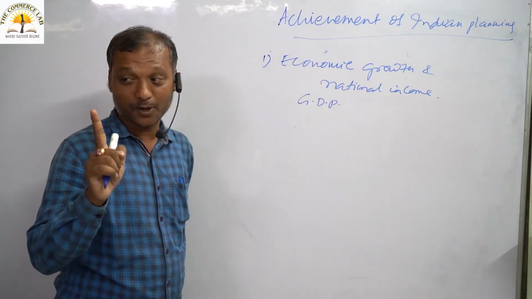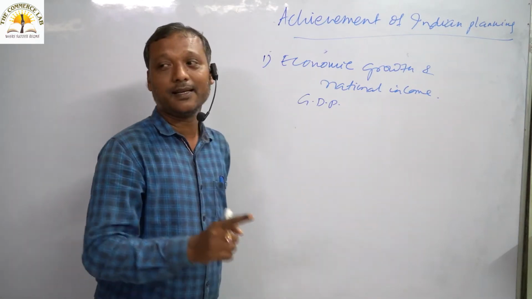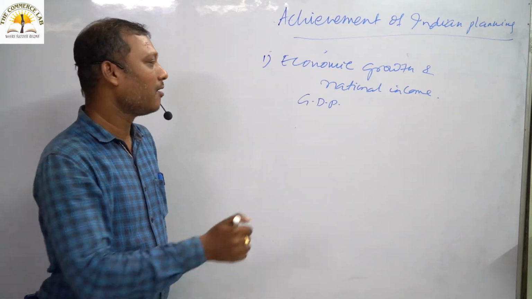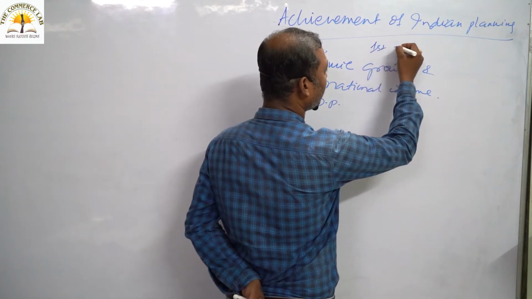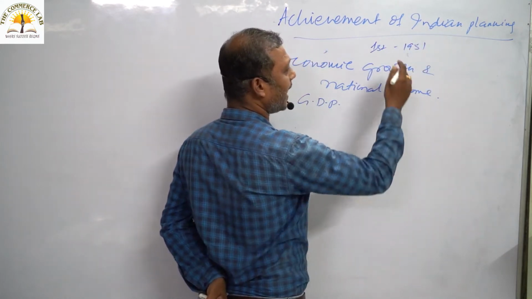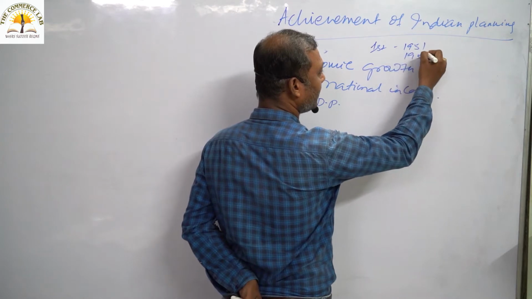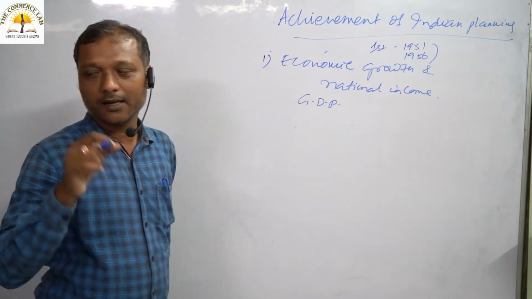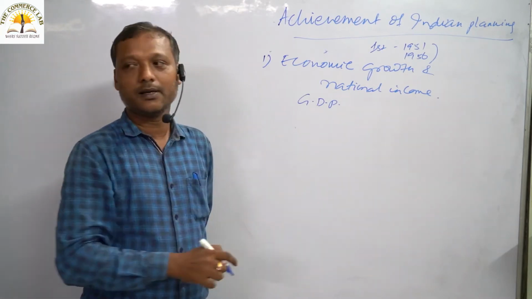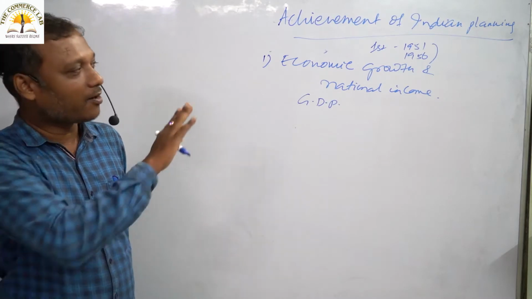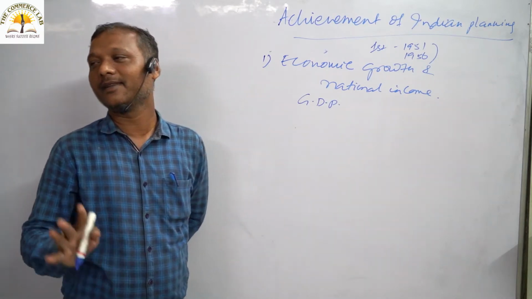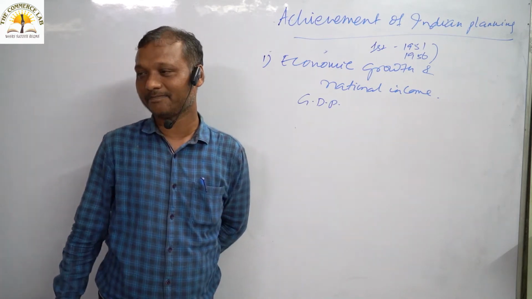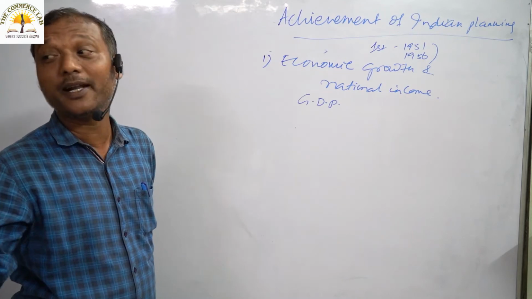Only in the first 5-year plan did we achieve the target we fixed in 1951. A small example: we started the first plan in 1951 and ended it in 1956. Within that short 5-year duration, we achieved the fixed target of growth rate or GDP growth only in the first plan. In all other plans, we have not achieved the target that we fixed before the 5-year plans.